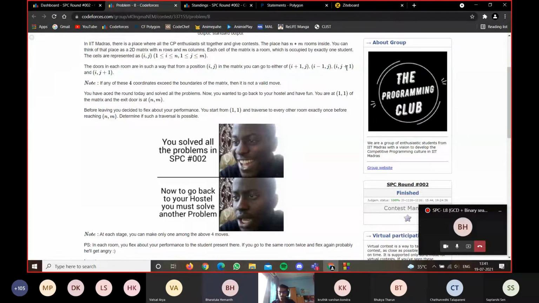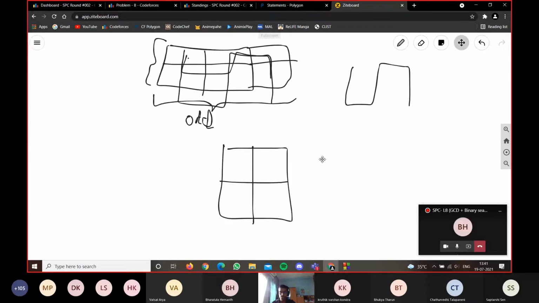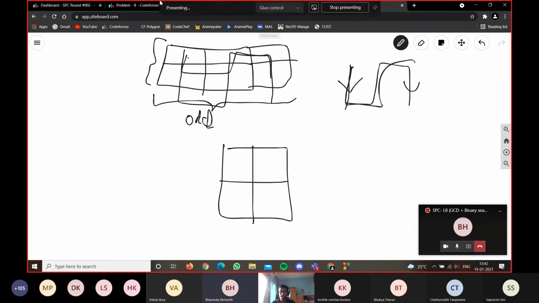I have a doubt for j minus 1 once. I mean, if both are even, we cannot go. Both are even, you can't go. We have 2 cross 2. You can only go like this. So you're not ending up here. Because when you start like this and you go in this direction, you want to come back in the same direction, and you can do that only if the number of arrows is odd. So I went down, then up, then down. So if you have both even dimensions, you can't start with down and end with down. So you're gone. Okay, thank you.